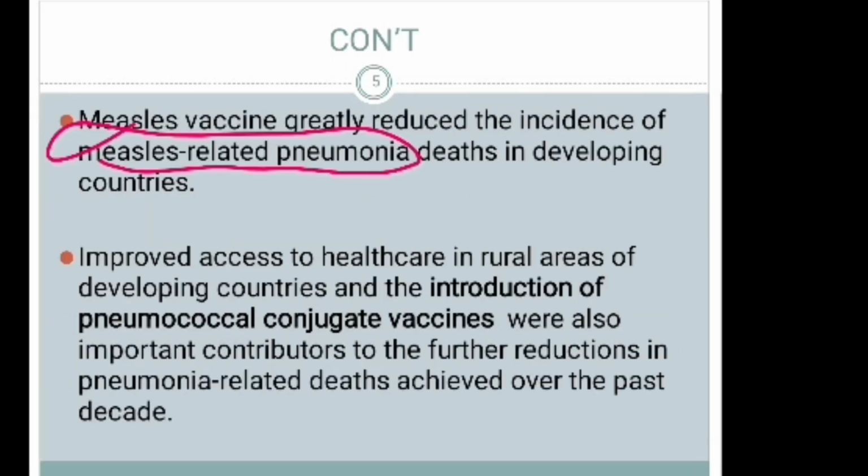Measles vaccine greatly reduced the incidence of measles-related pneumonia in developing countries, because measles is one predisposing factor to pneumonia. Improved access to healthcare in rural areas of developing countries and the introduction of pneumococcal conjugate vaccines were also important contributors to the further reduction in pneumonia-related deaths achieved over the past decades.